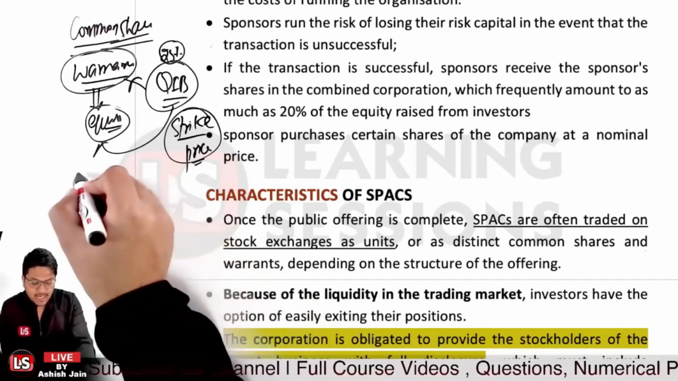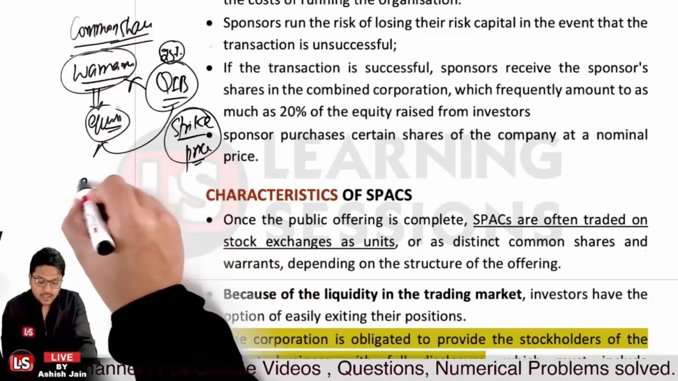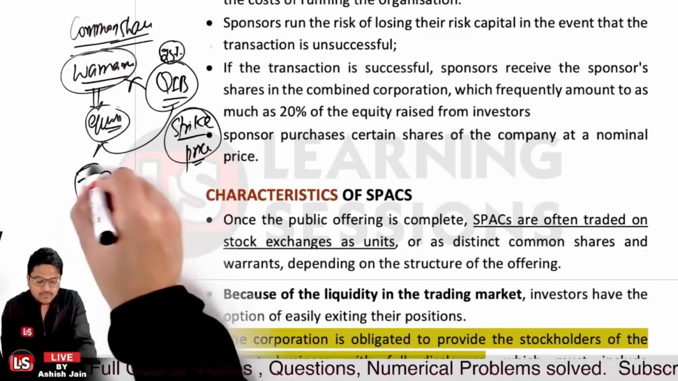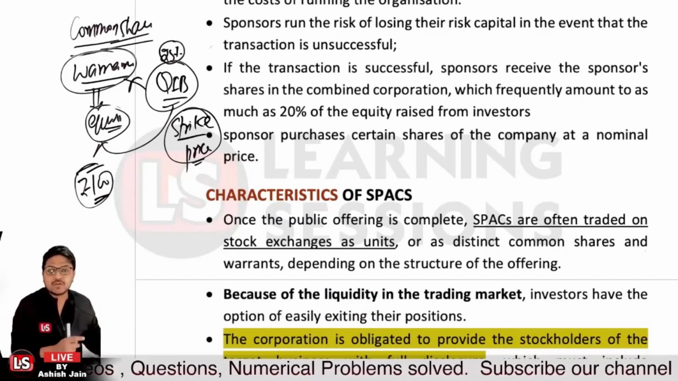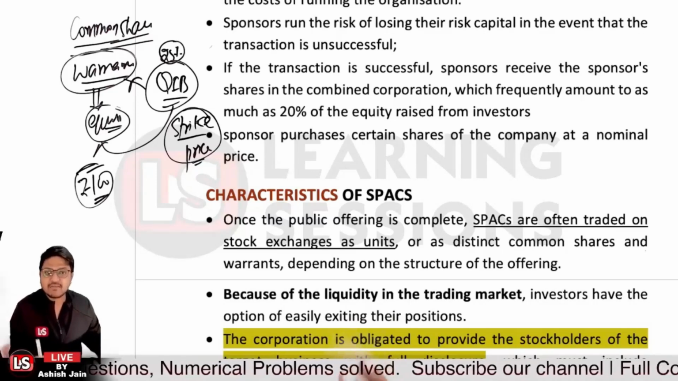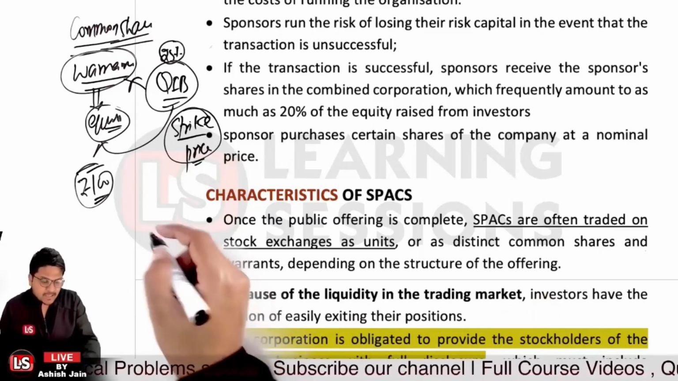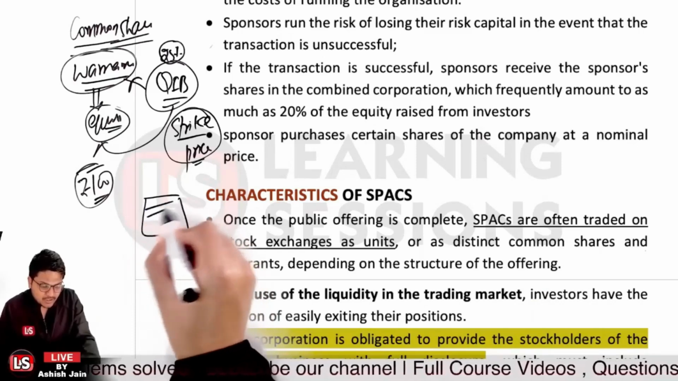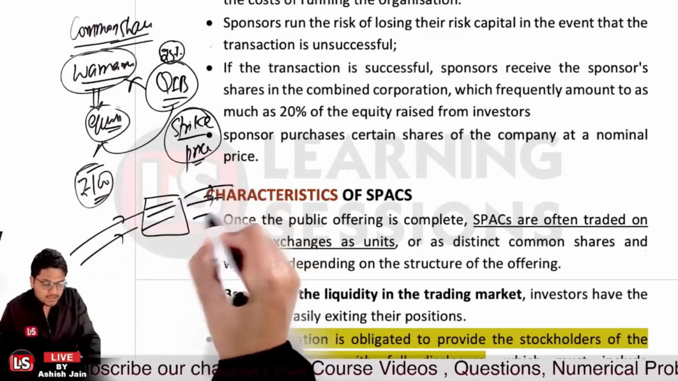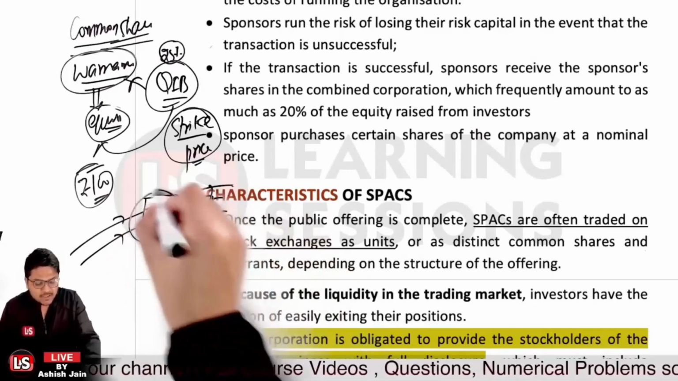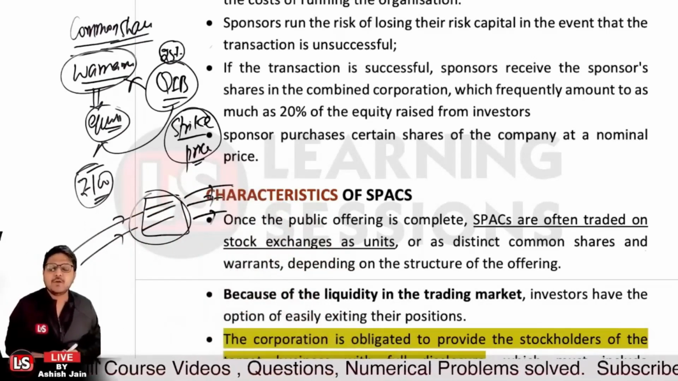Let's say on the IPO issue date, the SPAC share price was 100 rupees. In that scenario, the strike price will be 100 for the warrant purposes, right? Now after that, because of the liquidity in the trading market, investors have the right to exit their position. Once the shares have been issued and the company is traded in public, the investors who have invested in the SPAC can sell their shares, and ultimately they can dilute their shares, right?